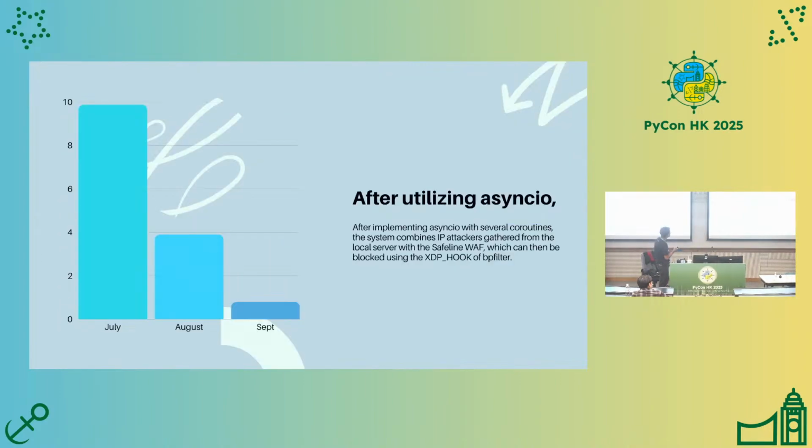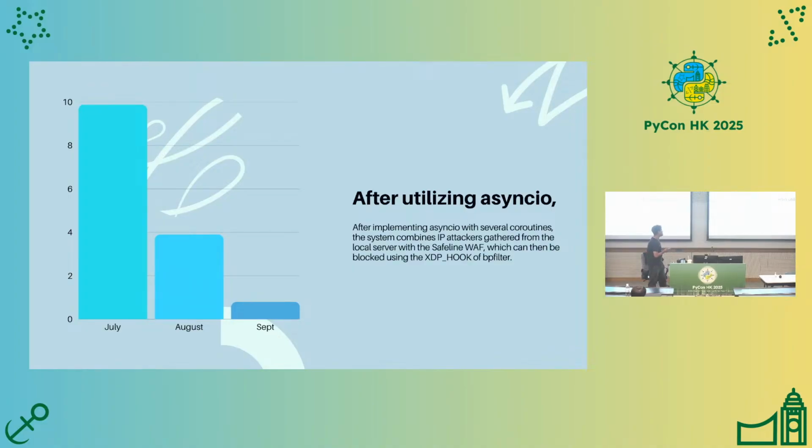After utilizing the BPF filter and async I/O, I could reduce the request transfer rate to below 10 megabit per second. And after July, because I am collecting more IP addresses, it was reduced to below 4 megabit per second. Until September, it only has 2 megabit per second.